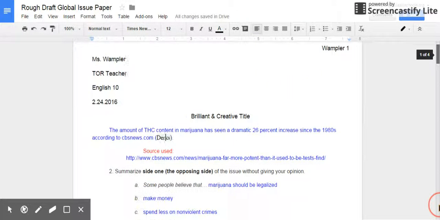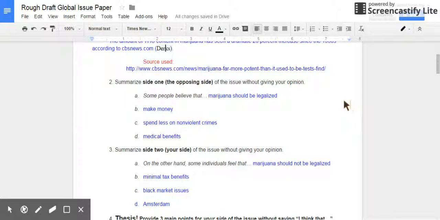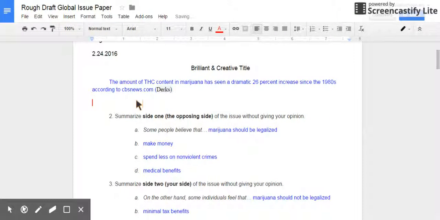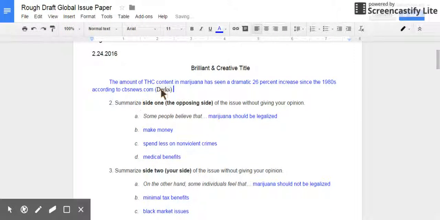So that is how we're going to start. And I'm going to get rid of this source use because in our final paper, we don't want any URLs. We don't want this long stuff in it. We just want in-text citations. So the next slide, I'm going to go over what to do if you don't have an author's last name. And then we're going to move on to finish writing our introduction.